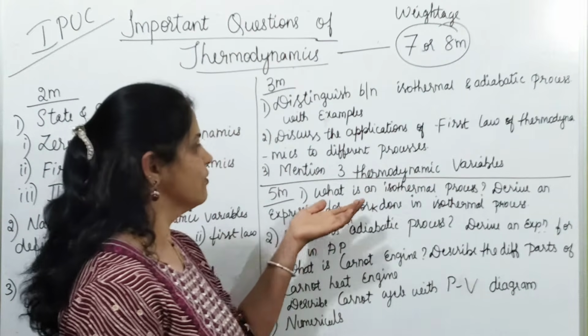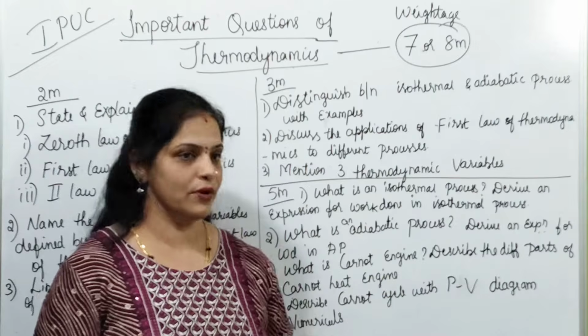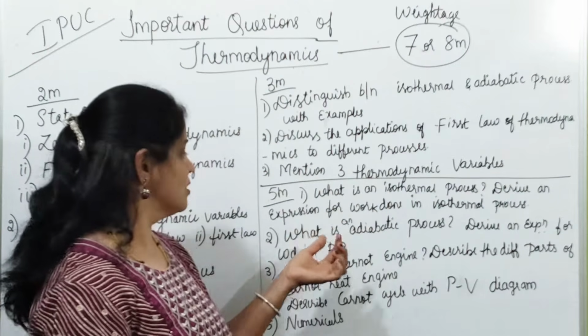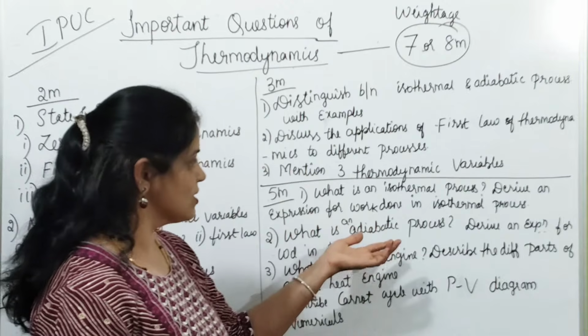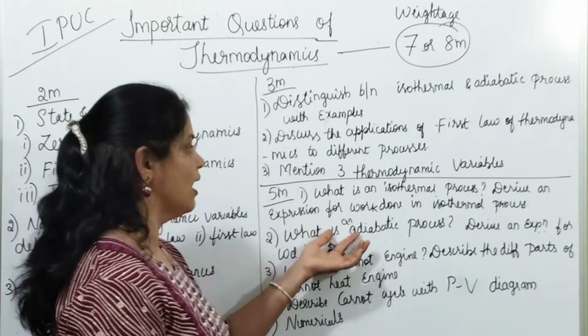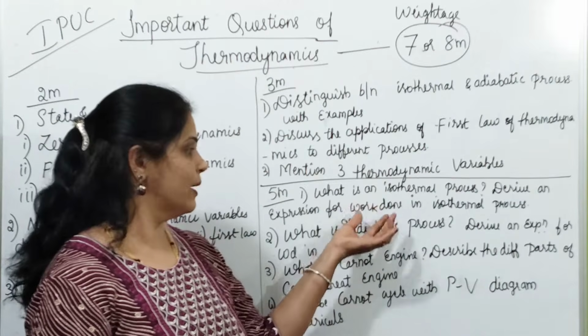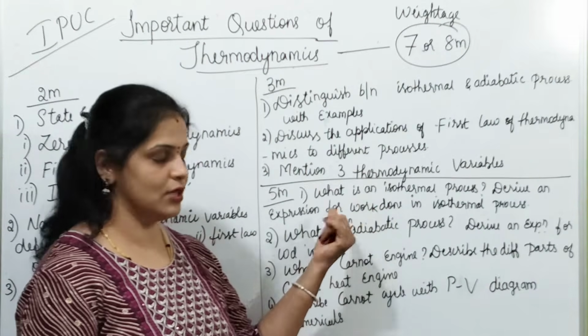And 5 marks questions are like this: what is an isothermal process? Derive an expression for work done in isothermal process. This is one of the very important 5 marks questions. And what is an adiabatic process? Derive an expression for work done in adiabatic process, that is also asked for 5 marks. But compared to this, the first one, isothermal, is more important.